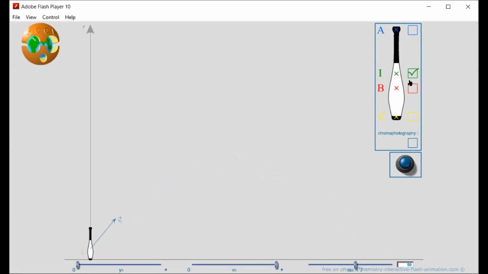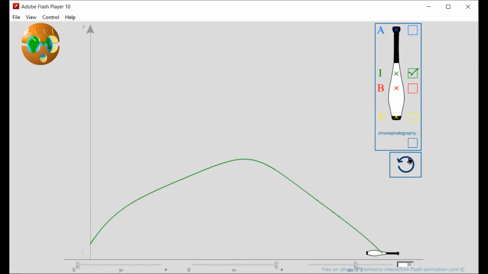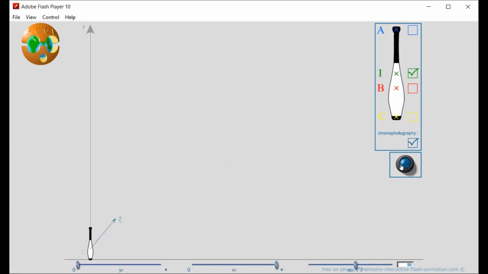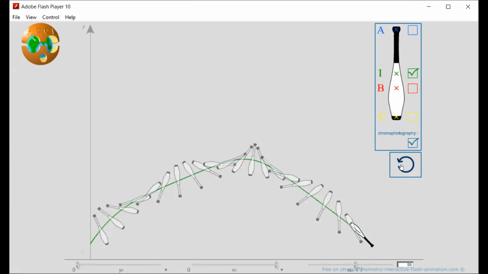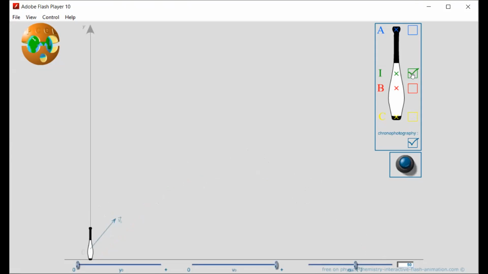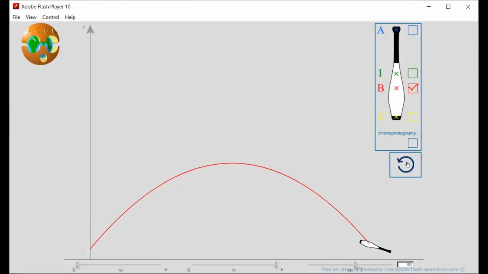And now I take the point I. It is near to a parabolic path. But the point B, it is actually a parabolic path.